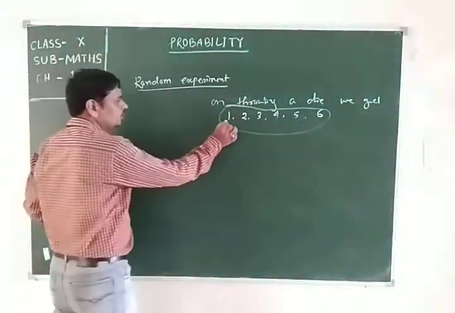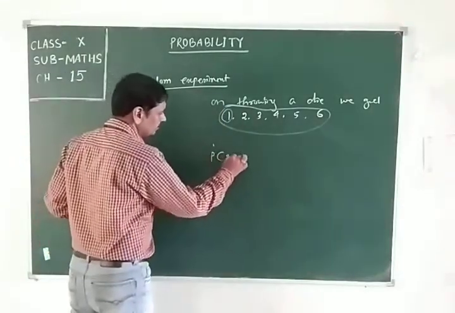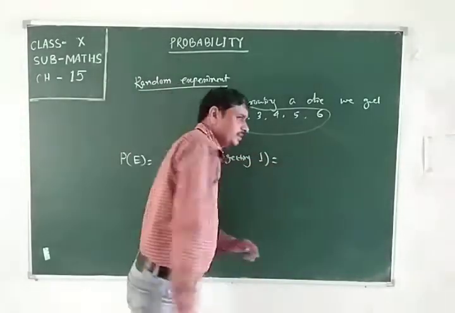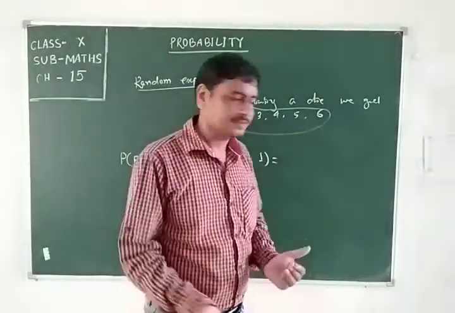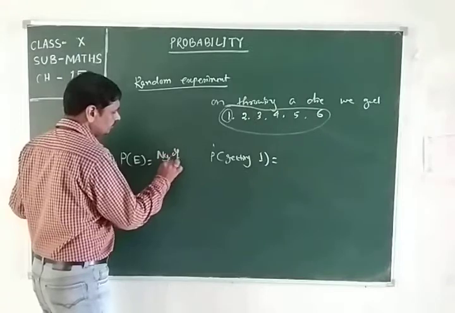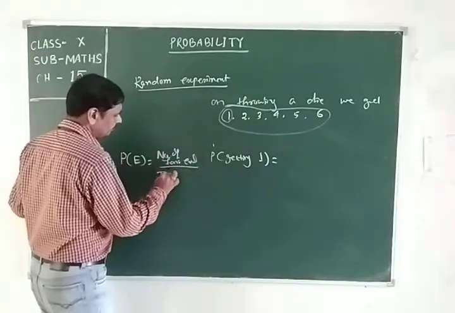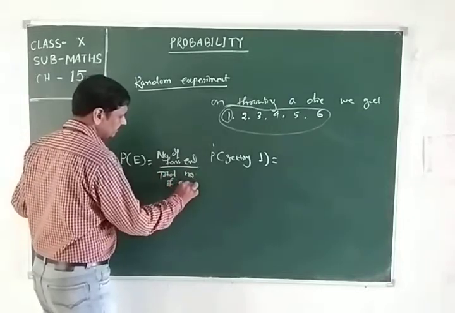If you want to get one, the probability of getting one, how many favorable events are there? P is the number of favorable events by total number of events.